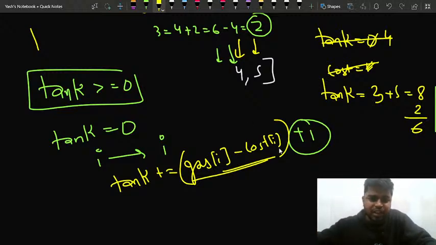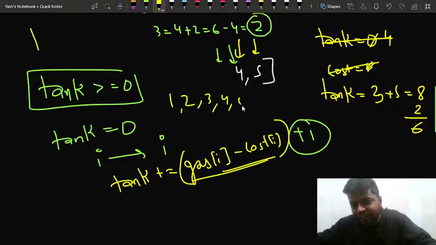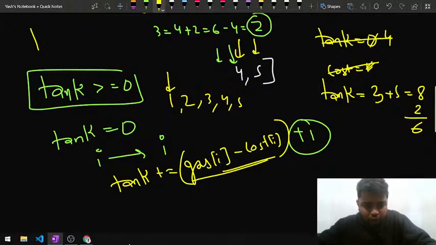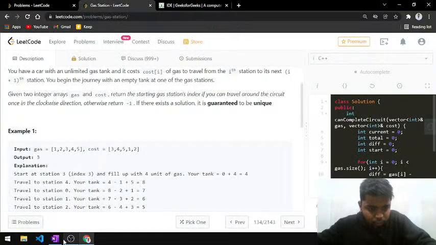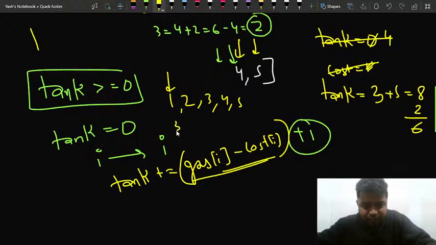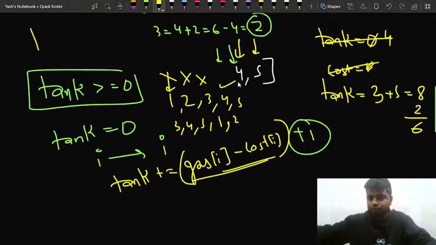In that case you will terminate. Like we had station 1, 2, 3, 4, 5, all these stations, but from this station 1 we could not move. Why we could not move? We could not move because we had 3, 4, 5, 1 and 2, right? So I could not move from the first station, I could not move from the second, I could not move from the third, I could move from the fourth, and I could travel from the fourth to fifth to 1 to 2 and to 3, right? So I could make a complete circle, right? If this much part is clear, please give me a +1.